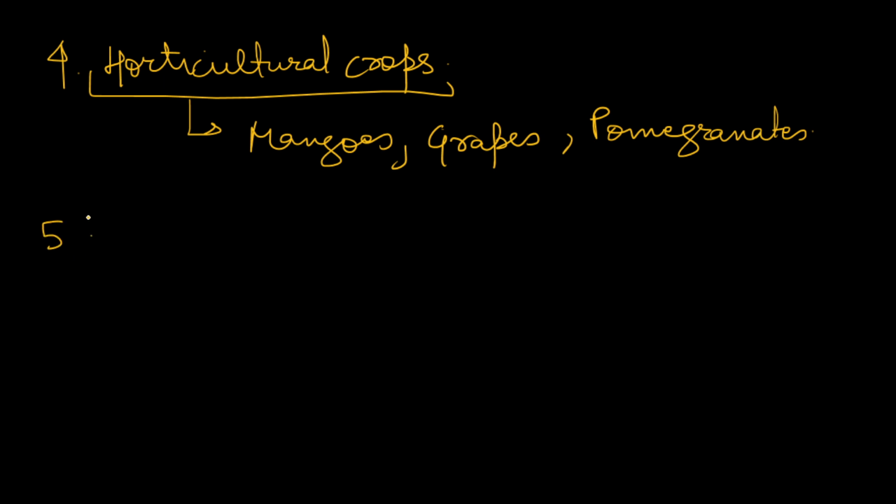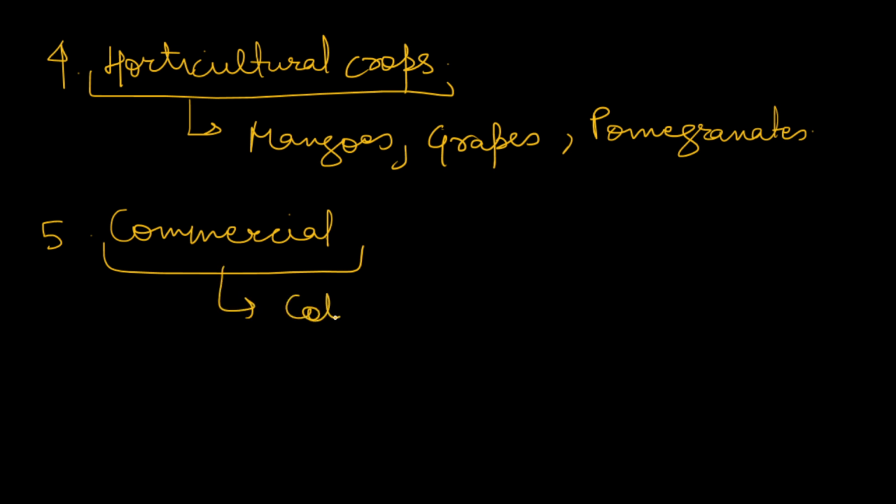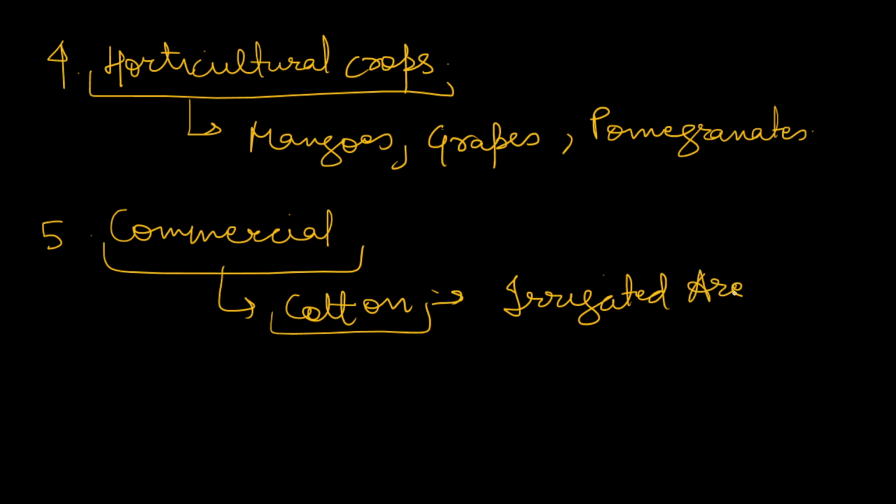And one most important commercial crop grown very highly in this region is cotton. When it comes to commercial crops, the most important is cotton. You will find that cotton is generally grown in somewhat irrigated areas. So these are some of the common crops grown in the western plateau and hill regions.